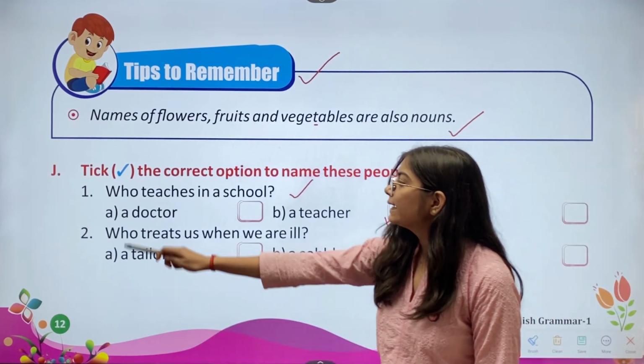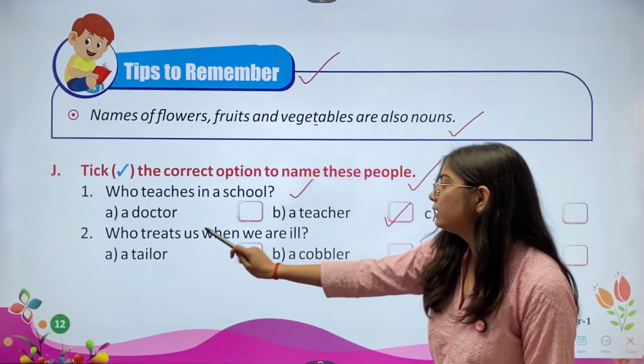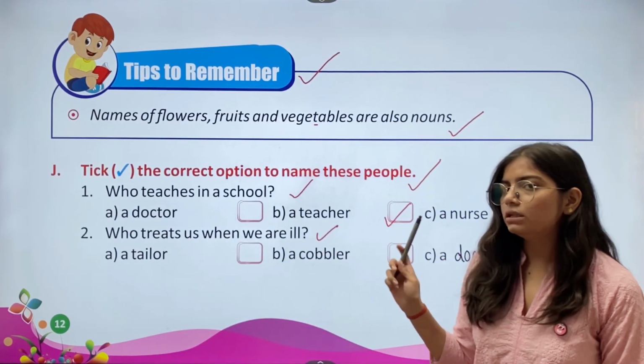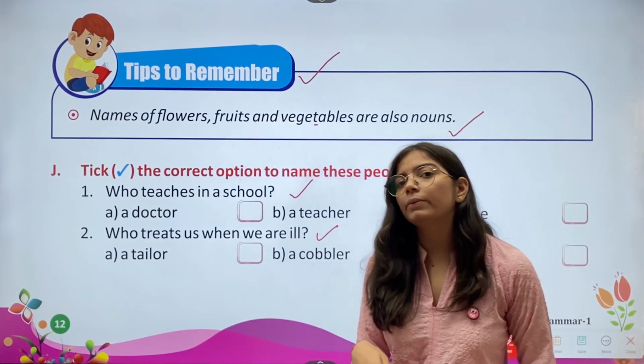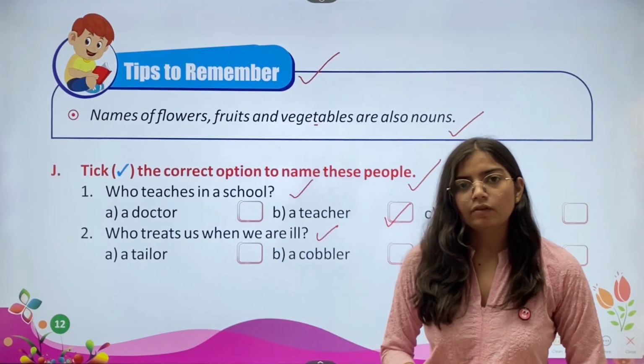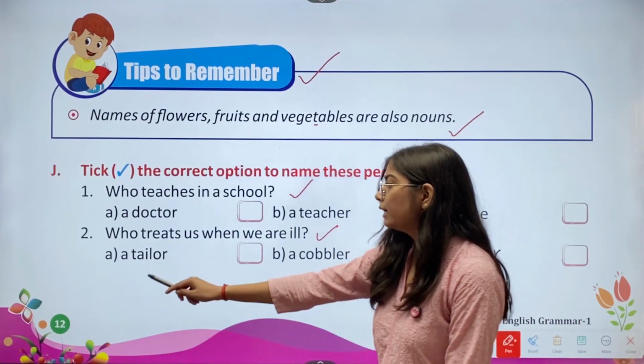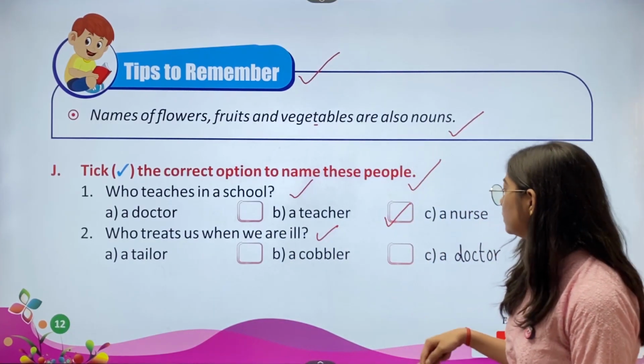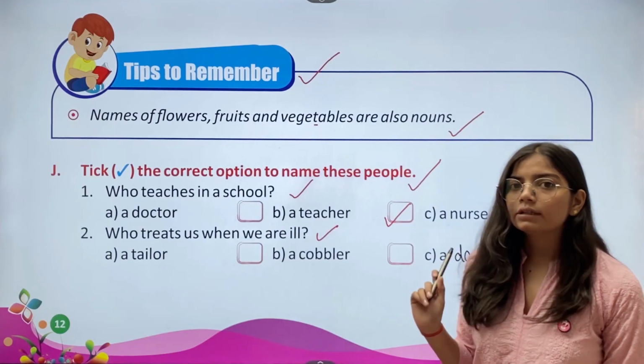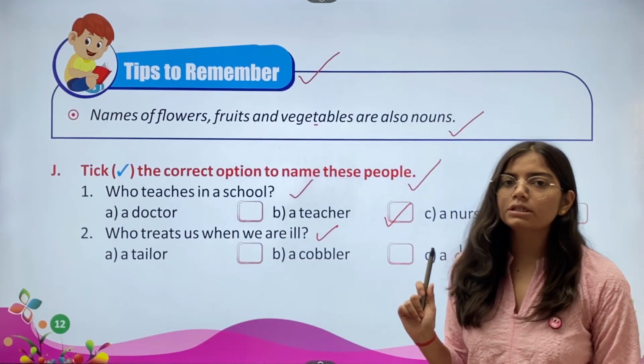We have the second question. Who treats us when we are ill? जब हम बीमार होते हैं तो हमें कौन treat करता है? We have some options. A tailor, B a cobbler, C a doctor. The correct answer is a doctor.